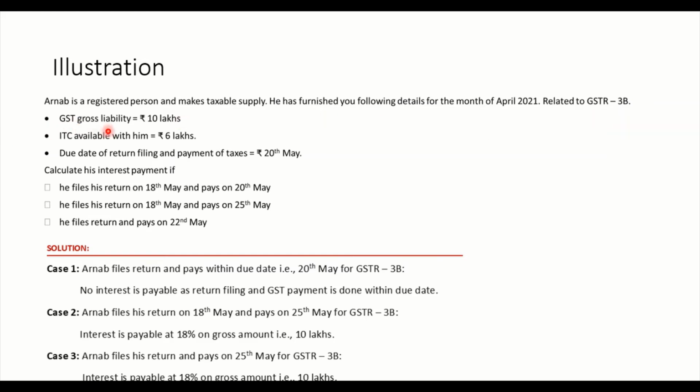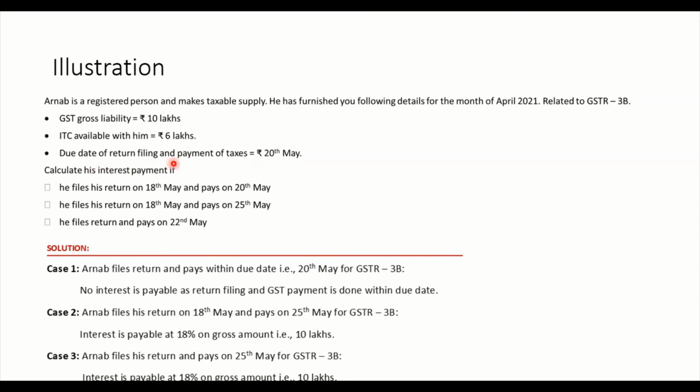So GST gross liability is 10 lakh. ITC available with him is 6 lakh. So what is the actual payment? See, liability is 10, ITC is 6. Totally, how much do you have to pay? 4 lakhs. The due date of return filing is 20th May.